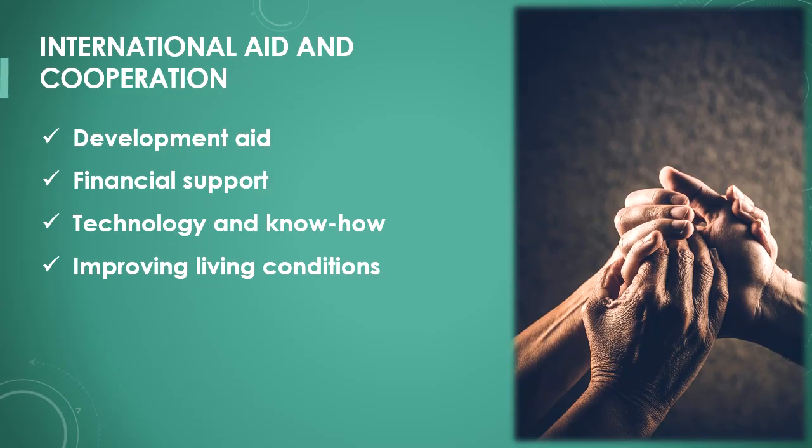To mitigate the effects of unequal resource distribution, there is international aid and cooperation. Countries with more resources often support poorer countries with development aid. This aid can come in the form of money, technology, or know-how. The goal is to help poorer countries develop themselves and improve their living conditions.